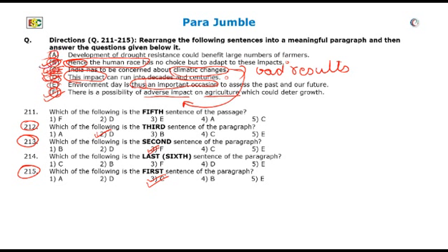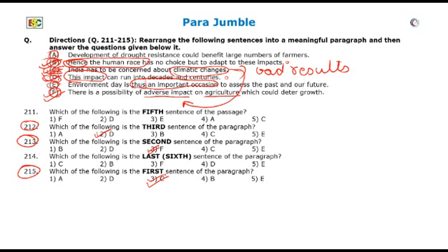Up till now, we have established that India should be concerned about climatic changes which will result in adverse impact on agriculture, which will run into decades and centuries, and human race will have no choice but to adapt to these impacts. Sentence B is talking about in what manners these impacts can be countered. So, the next sentence that follows must also somehow relate to countermeasures for these impacts.